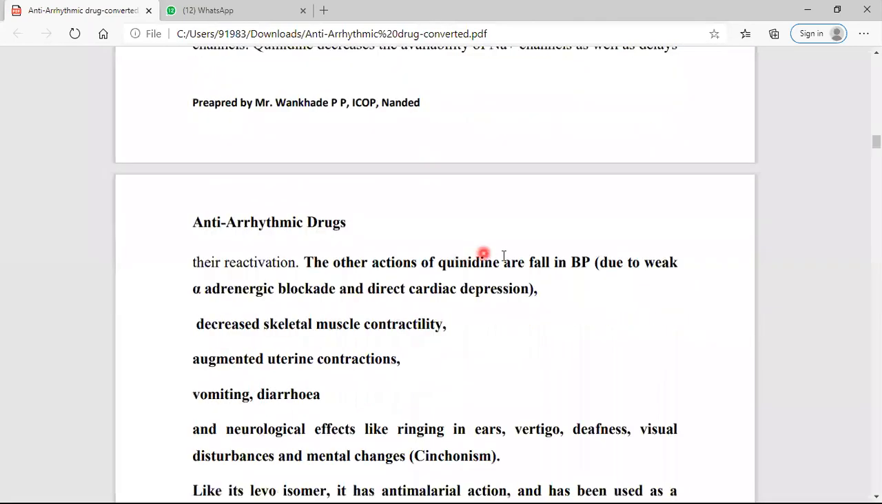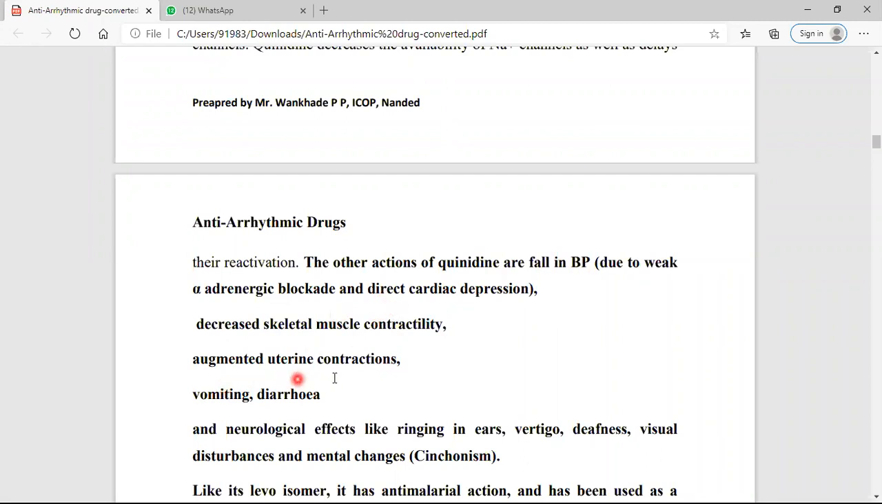The other actions of quinidine include a fall in blood pressure. Other action means it also acts on other systems, as it has alpha adrenergic blockade. Due to the alpha adrenergic blockade and direct cardiac depression, quinidine causes a decrease in blood pressure. So the adverse effect is hypotension. In skeletal muscle, quinidine decreases skeletal muscle contractility.